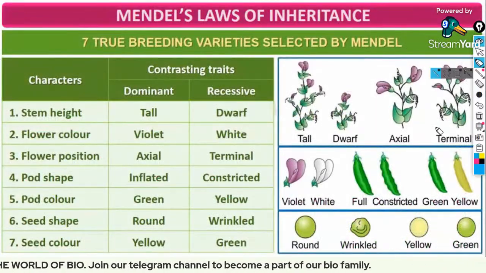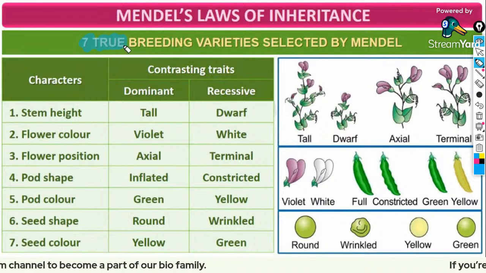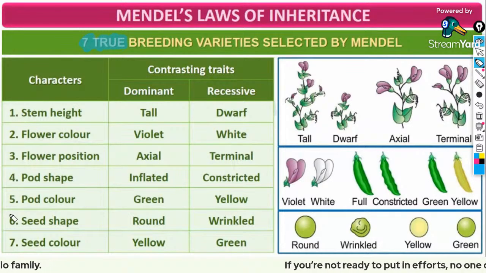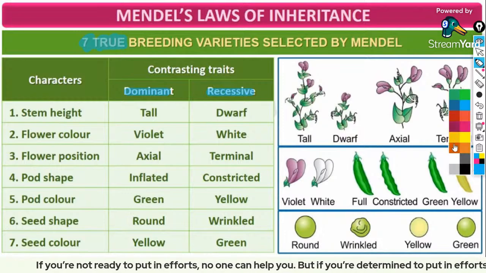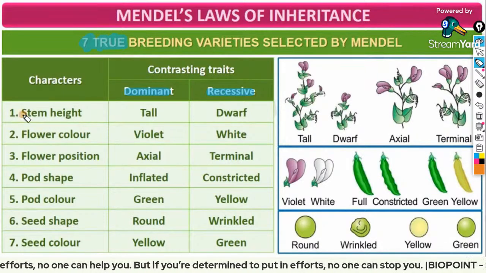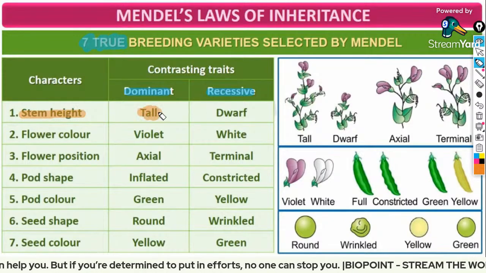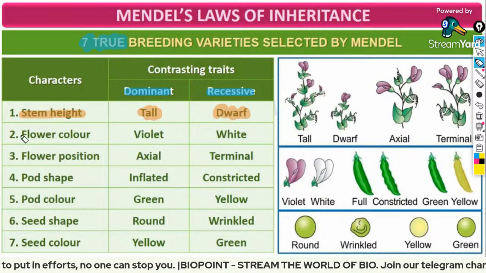Yes. From this table, we can expect a question. There are 7 true breeding varieties. You have to study what these 7 characters are. Then you have to study which is dominant and which is recessive as well. Done? Can we move on? Yes. The first one is stem height. Tall is dominant and dwarf is recessive.